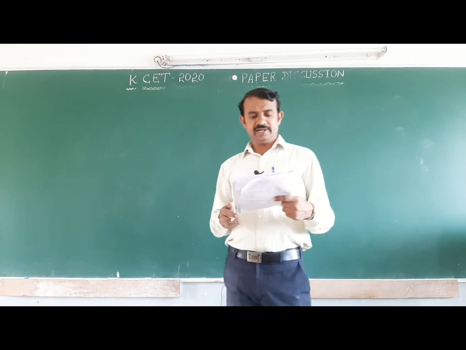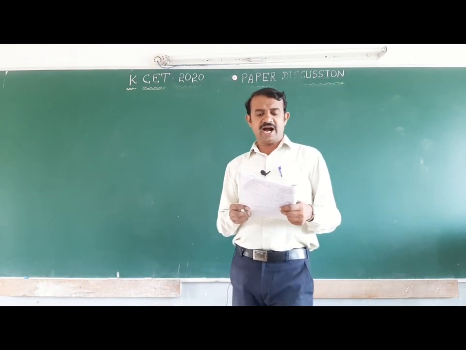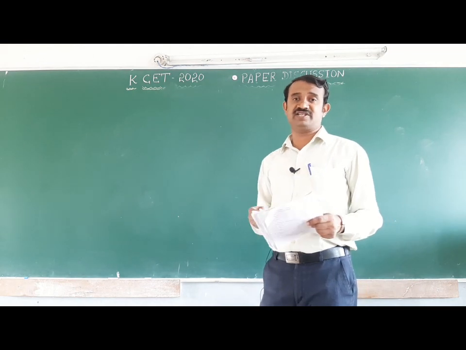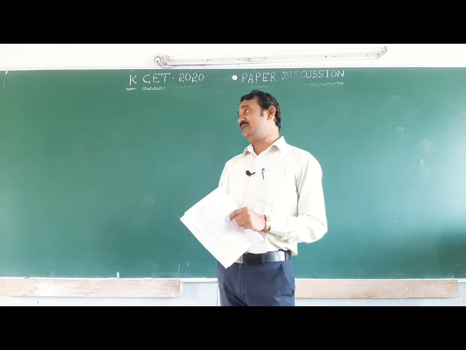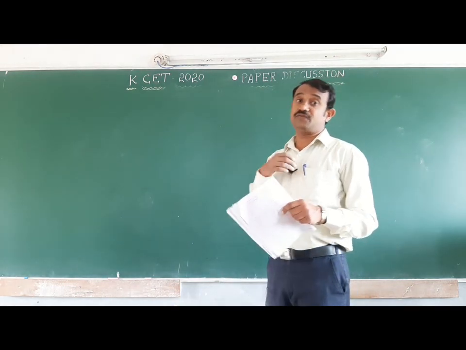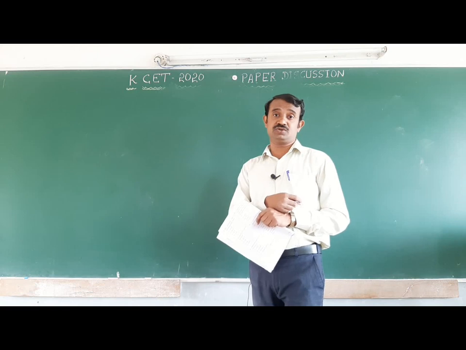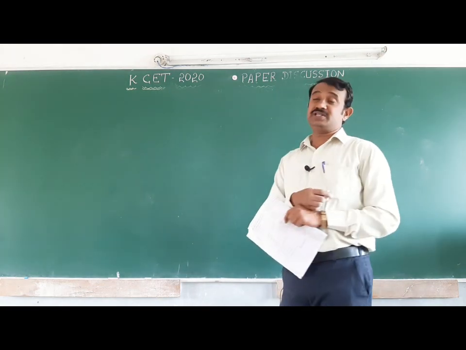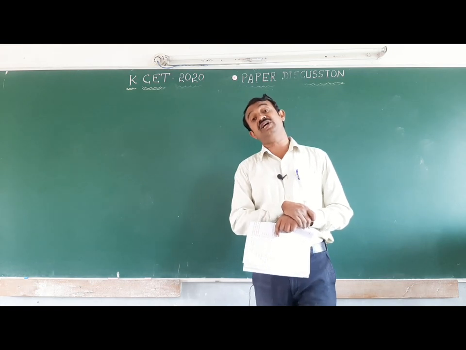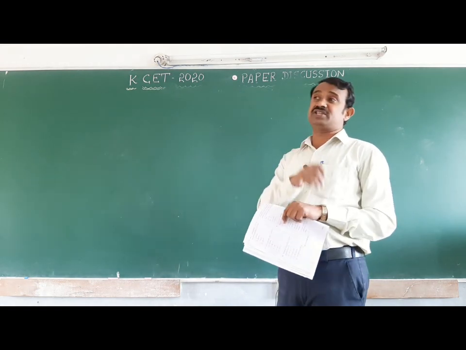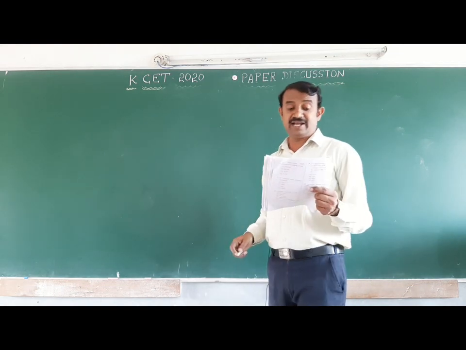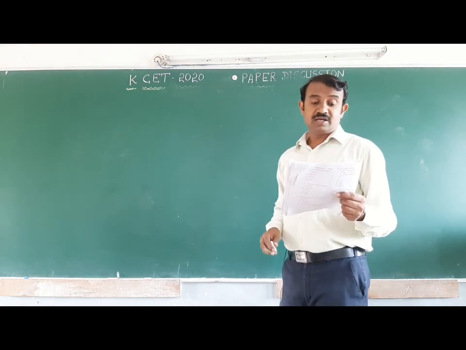Next one, a food additive. Okay student, next question: a food additive that acts as an antioxidant. Antioxidant means it prevents the oxidation of food, and is also called a food preservative. Butylated hydroxytoluene (BHT) and butylated hydroxyanisole (BHA) are good antioxidants.